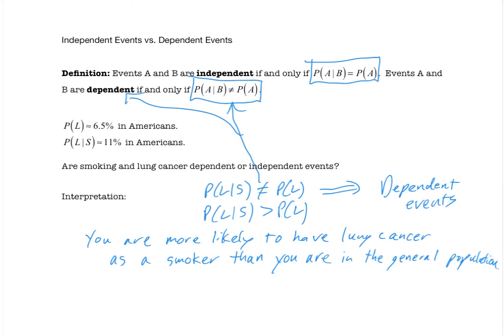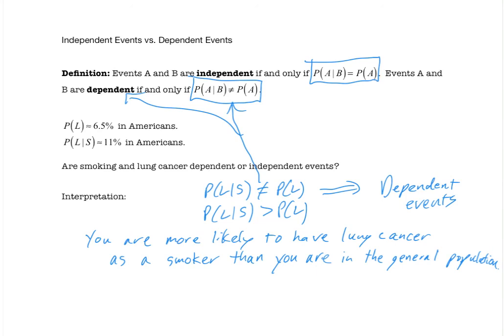So the key thing to realize here is that you are not comparing the likelihood of having lung cancer given a smoker to the likelihood of having lung cancer given not a smoker. This is not the probability of L given not S. So it's the probability of L, which means you're talking about the general population.